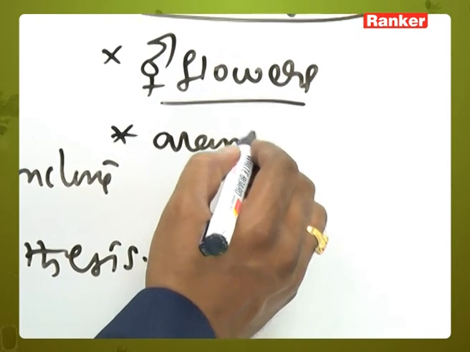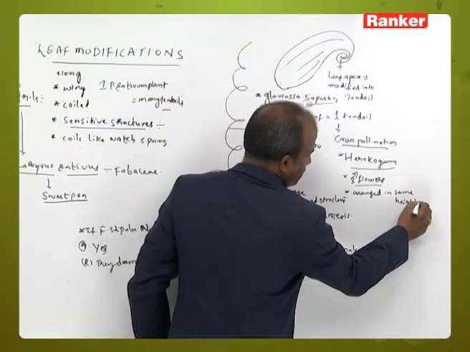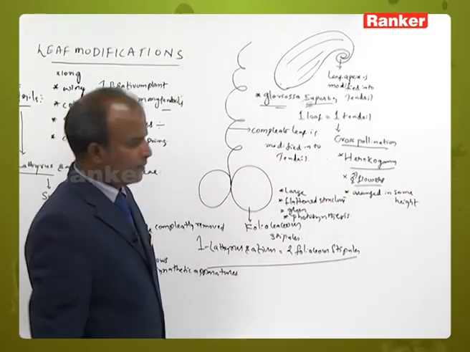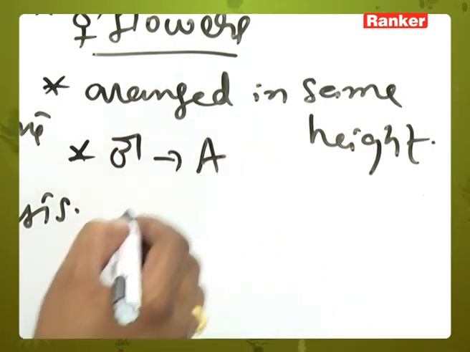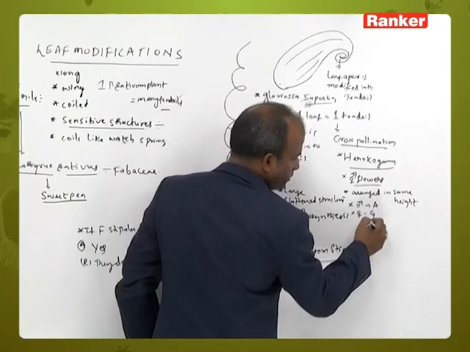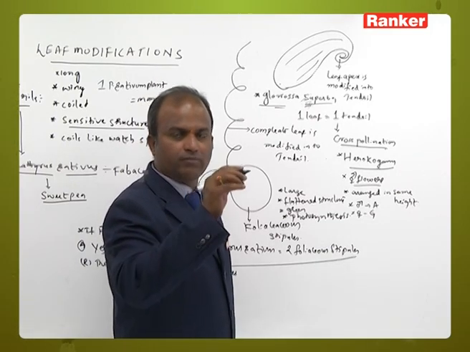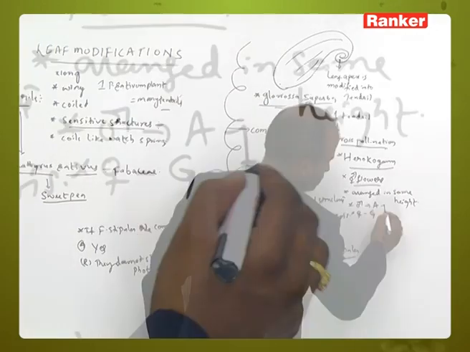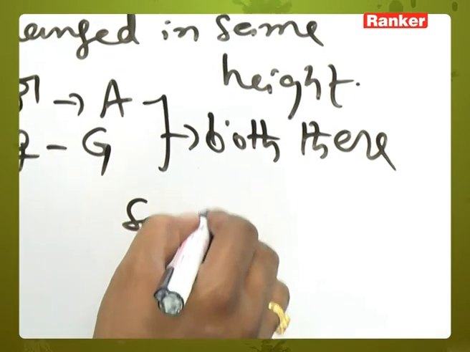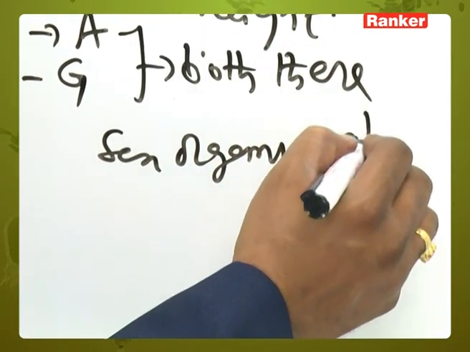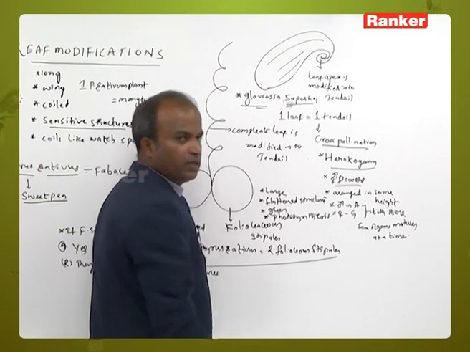Both the male reproductive organ, the androecium, and the female reproductive organ, the gynoecium, mature at the same time.